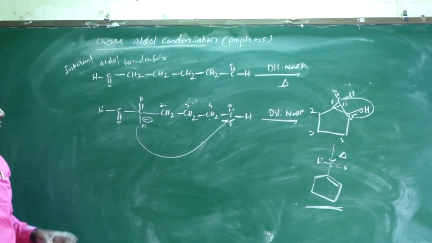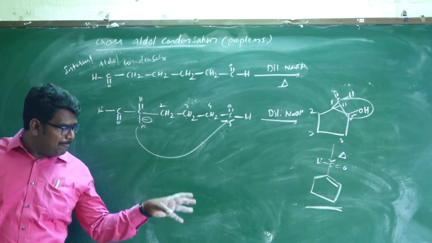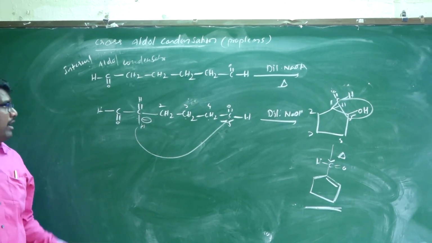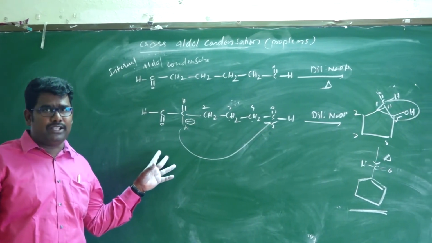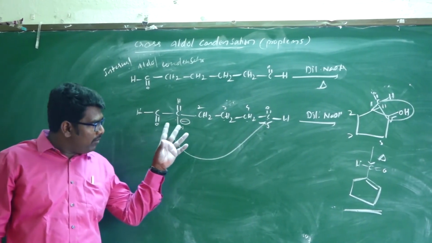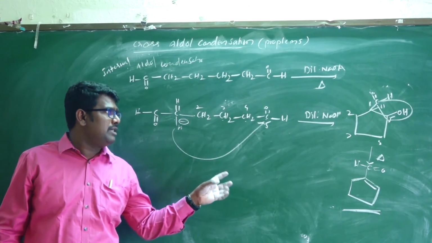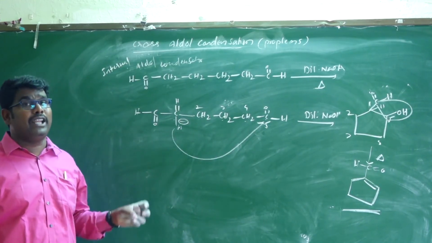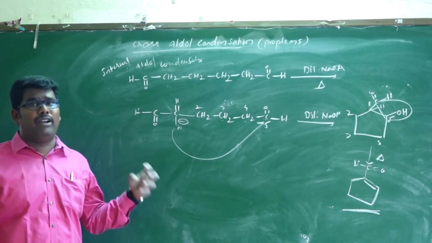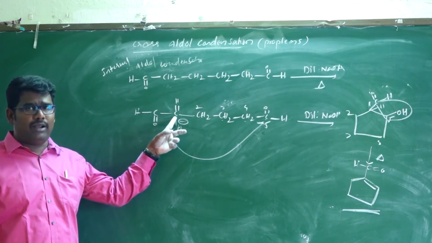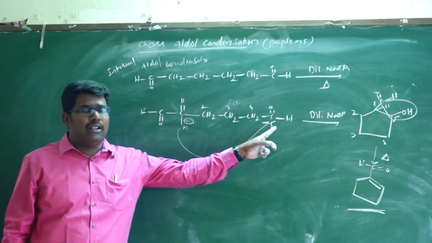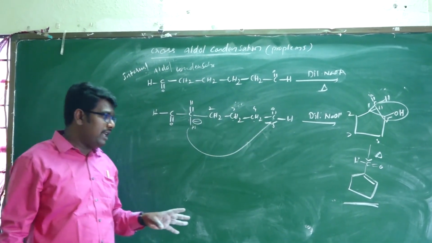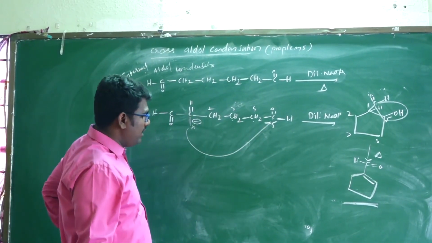So this is the simple trick for finding the final product in a straight chain. First of all, identify the alpha hydrogens. Then predict whether cyclic ring formation is possible, and which ring size is possible, whether 6-membered or 5-membered. If this is alpha and this is alpha, counting 1, 2, 3, 4, 5, definitely a 5-membered cyclic ring is possible.